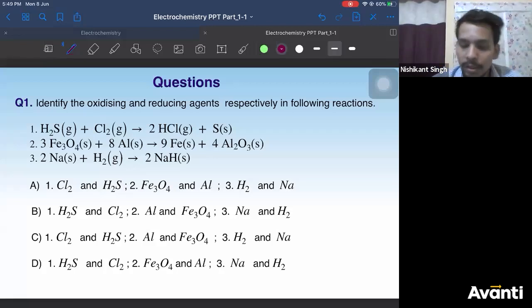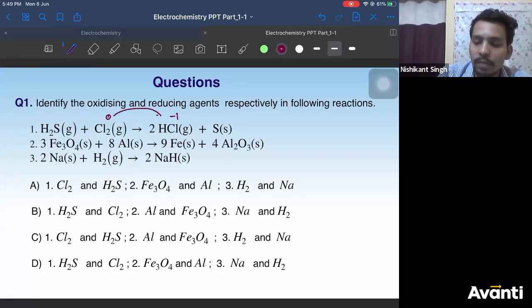Right. So this is quite easy, guys. So there are the following reactions, right? You have to identify the oxidizing and reducing agent respectively in the following reactions. So let's check the first one. Chlorine here is 0. So chlorine is going to minus 1. That means chlorine is decreasing the oxidation number. Decrease in oxidation number is what?